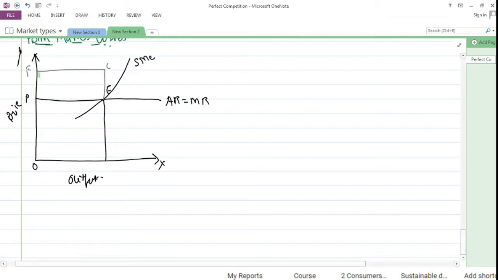So let's use a color in order to highlight it. So let's use this color. This is the cost portion that the firm has incurred. ये उसने excess इतना खर्च कर दिया.